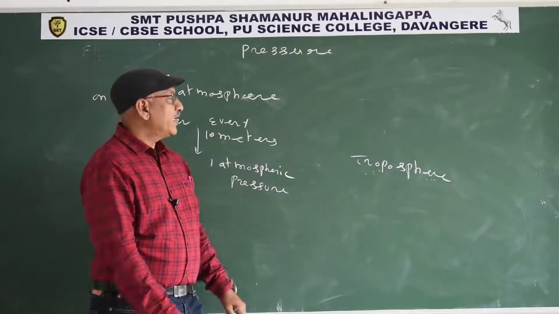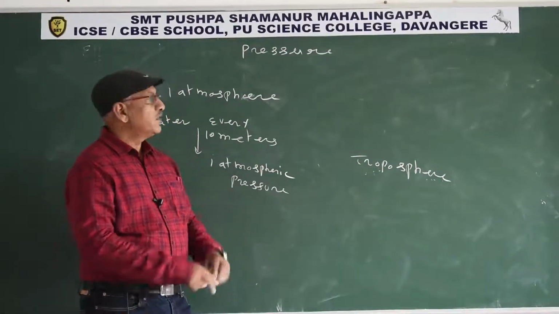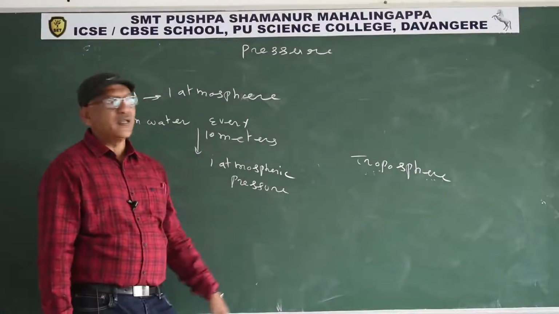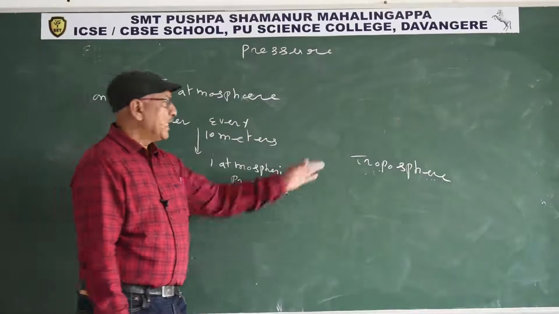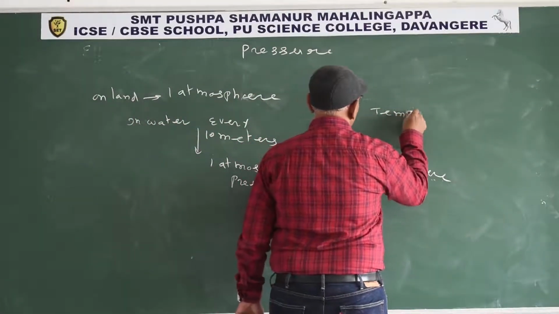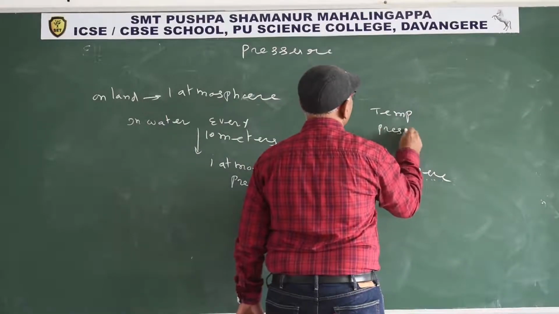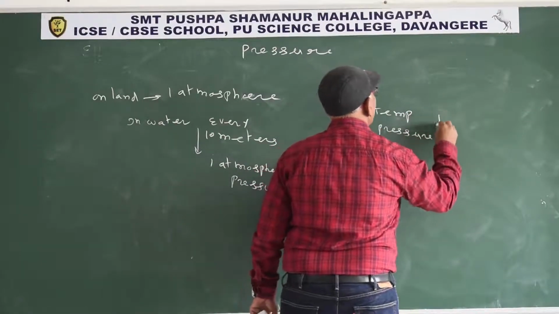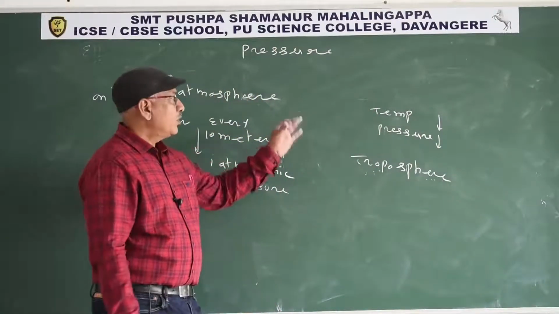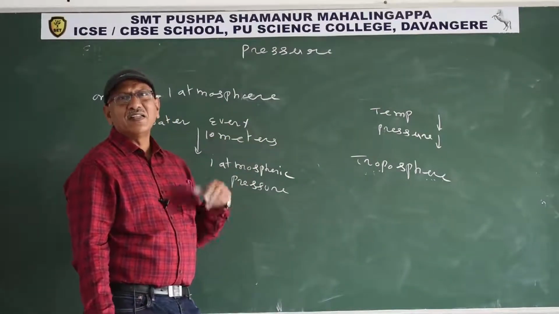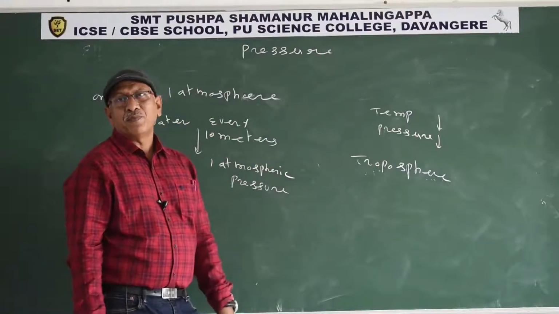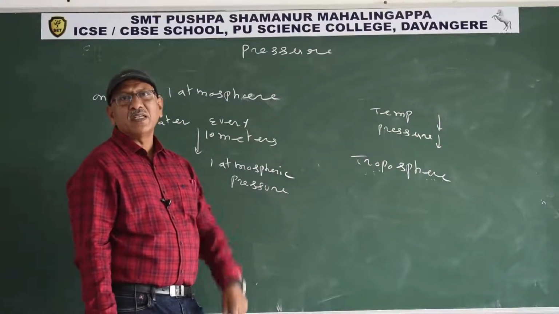The gaseous layer in contact with the surface is known as atmosphere. 5 to 10 kilometers from the earth surface is the troposphere. In troposphere, with increasing height, temperature and pressure decrease. That's why temperature is less in hill stations. Why? Because a hill station is away from sea level, a few thousand meters away.